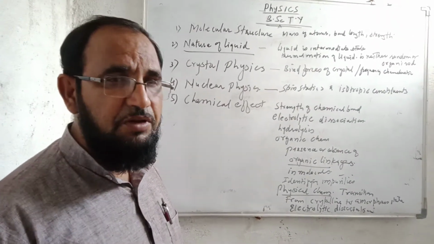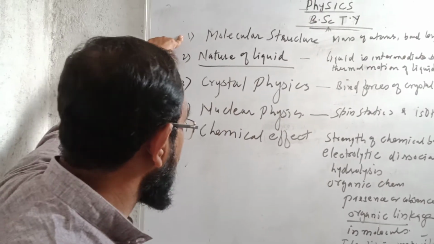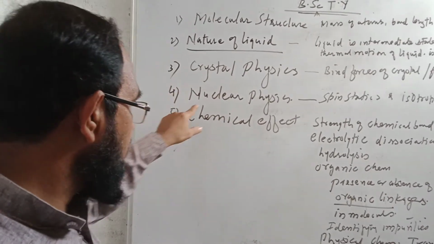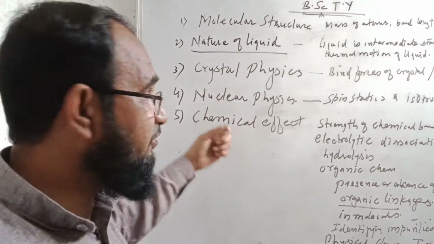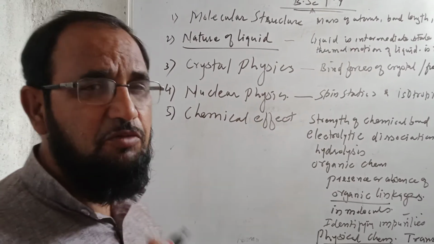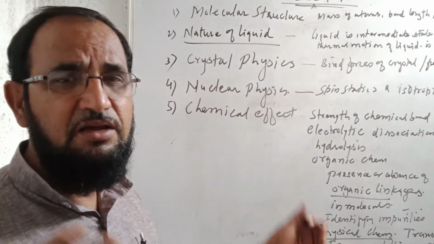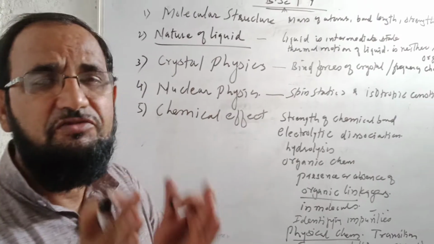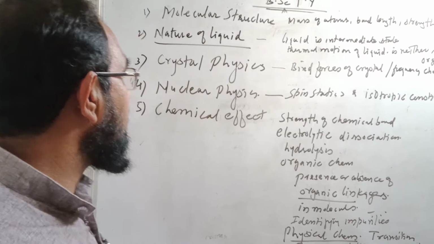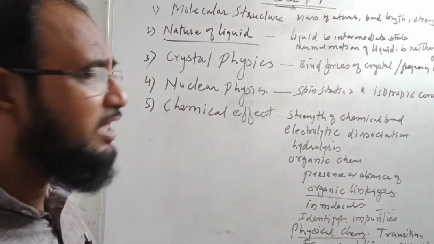Now, what are the applications of the Raman effect? They are in molecular structure, nature of the liquid, crystal physics, nuclear physics, and chemical effects. How can we use the Raman effect in molecular structure? We can find the mass of the atom, the bond length between the atoms, and the strength of the bond between two atoms or molecules. Now, the nature of the liquid: here also you can use the Raman effect.